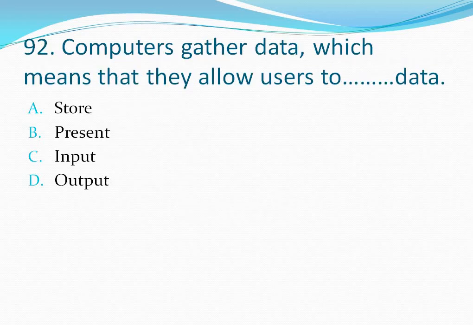Question number 92. Computers gather data, which means that they allow users to dash data. Your options are option A, store, option B, present, option C, input, option D, output. Computers gather data, which means that they allow users to input data. So the correct answer is option C, input. Let's move to the next question.